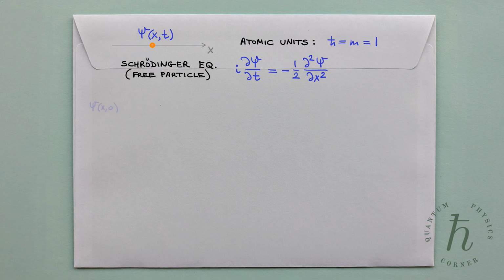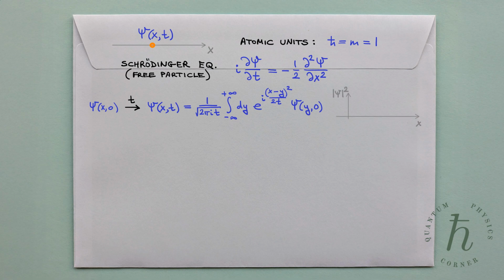Given an initial wave function psi at time 0, the wave function at any later time t can be expressed as the following integral. This is a standard textbook result that can be used to propagate any initial probability density of the particle in time.